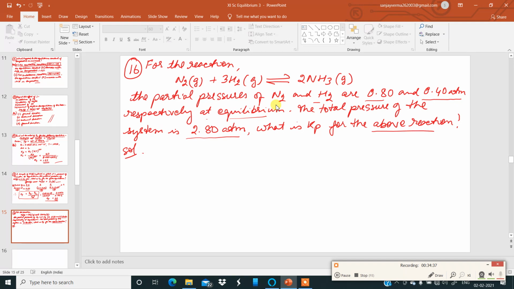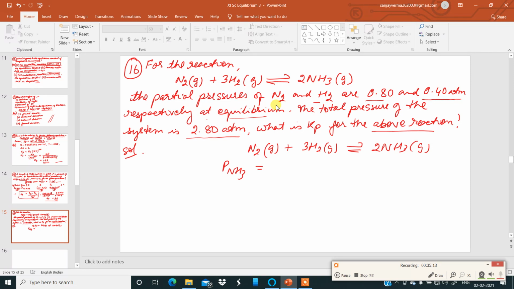So for the solution, how to do? Write down the equation: N2(g) plus 3H2(g), reversible arrow, 2NH3(g). Now here the partial pressure of NH3 can be found out because the partial pressures of nitrogen and hydrogen are given and the total pressure of the system is 2.80.